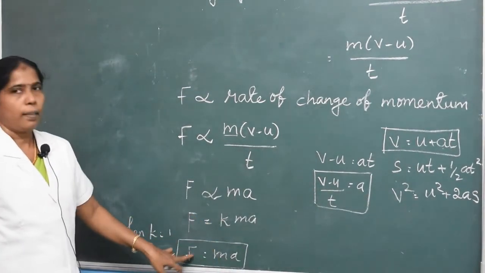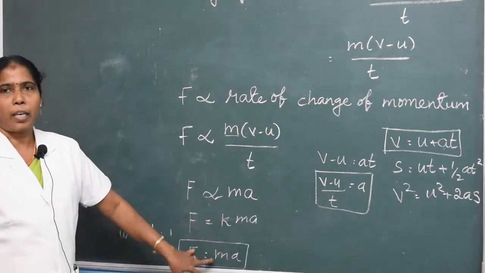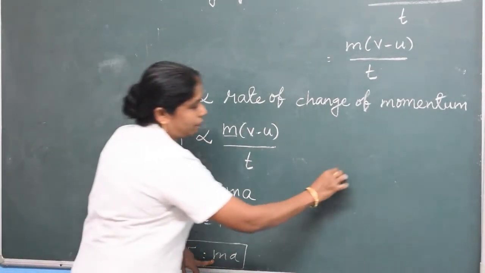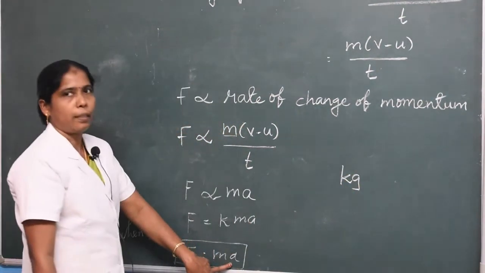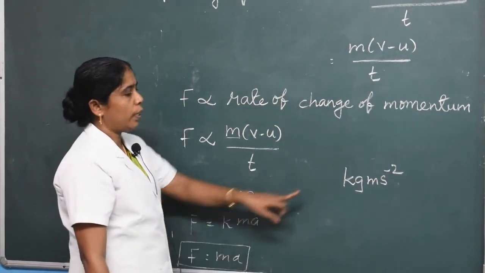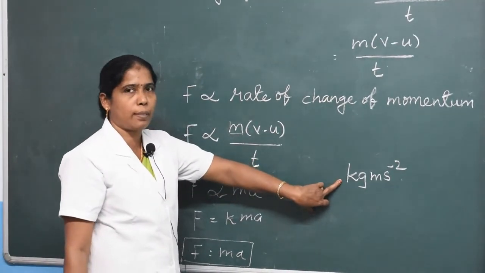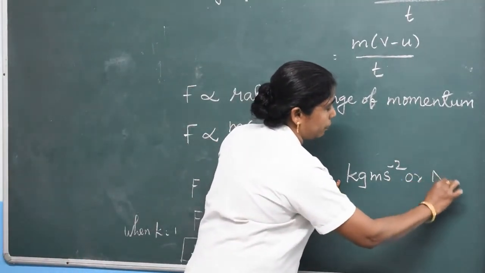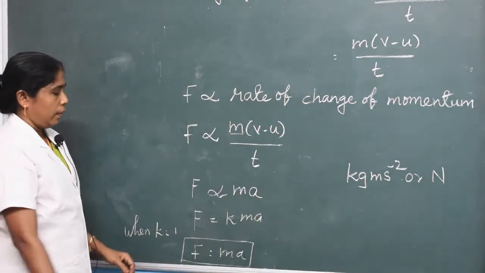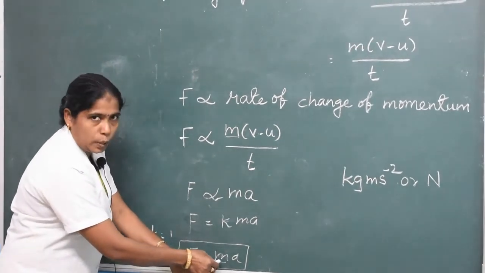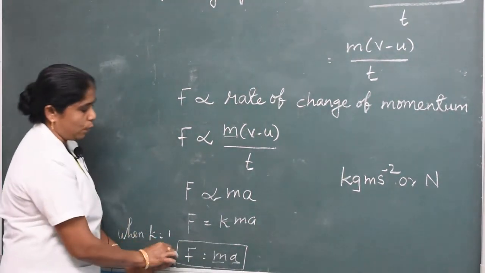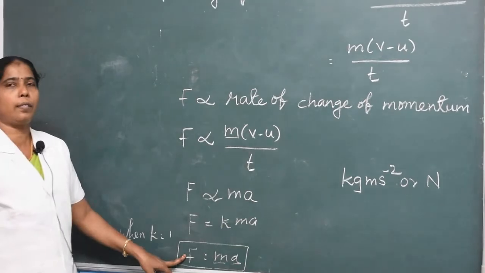Force is a vector quantity, having both magnitude and direction. The SI unit of mass is kilogram, and the SI unit of acceleration is meter per second squared. So the SI unit of force is kilogram meter per second squared, or Newton. Define 1 Newton. When the mass is 1 kg and the acceleration is 1 meter per second squared, 1 into 1 equals the force, which is called 1 Newton.